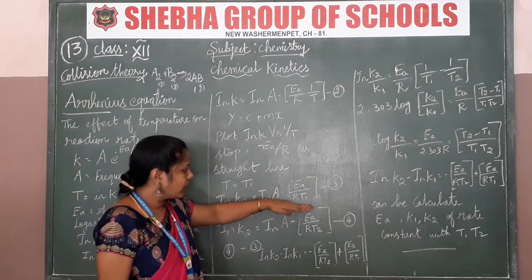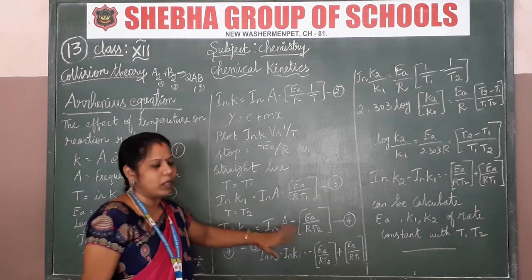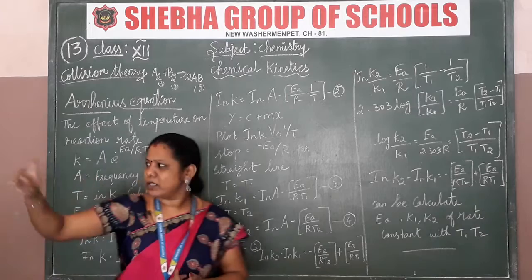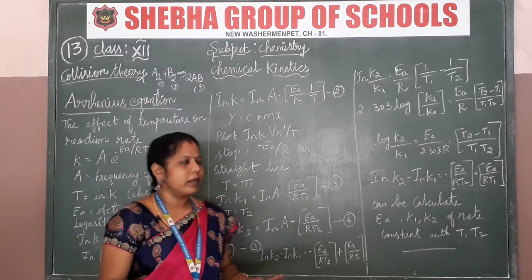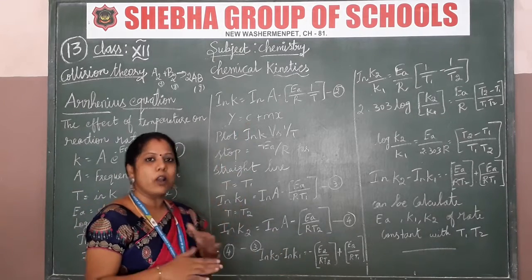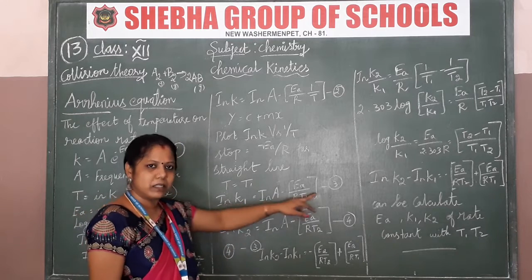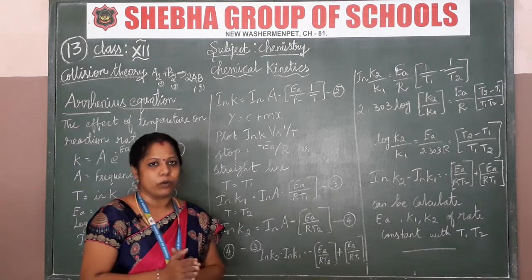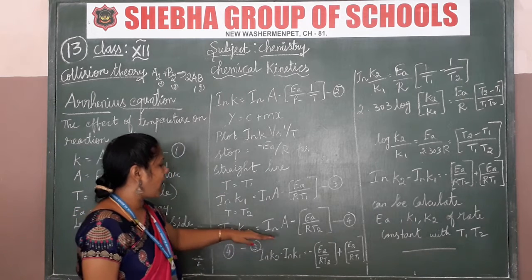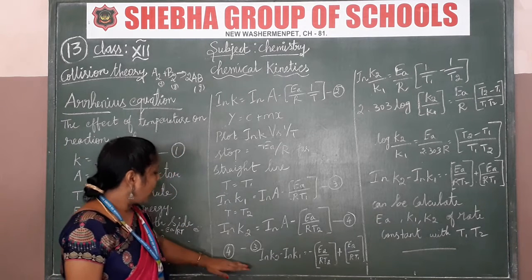So we can consider the third equation and the fourth equation. Are you clear? So the first is the general equation, the second is the logarithmic step, and then T1 means the third and T2 means the fourth. So we have 4 equations at this stage, and we have to go for that.